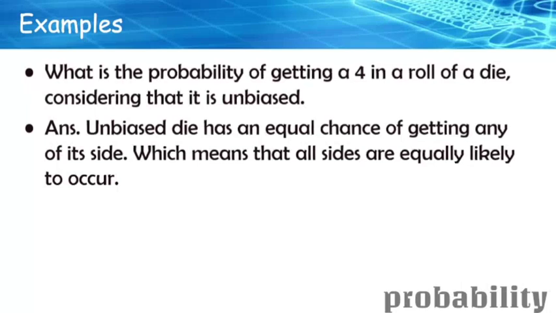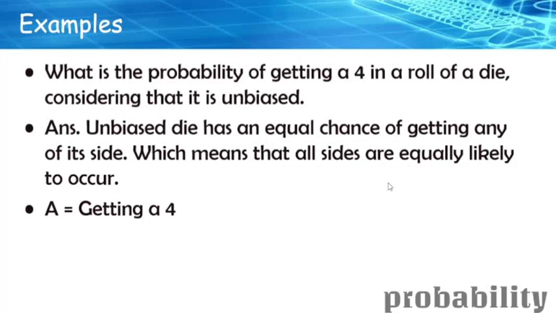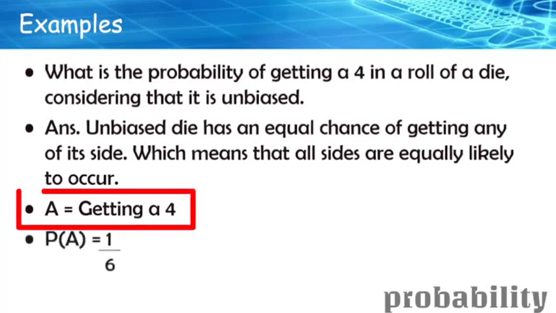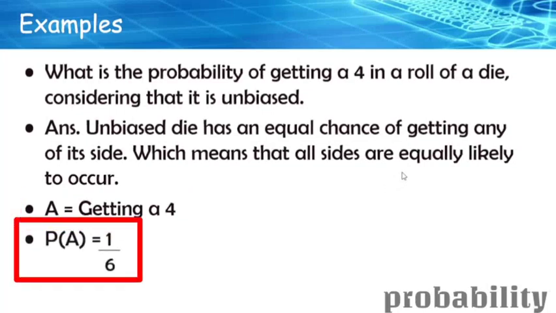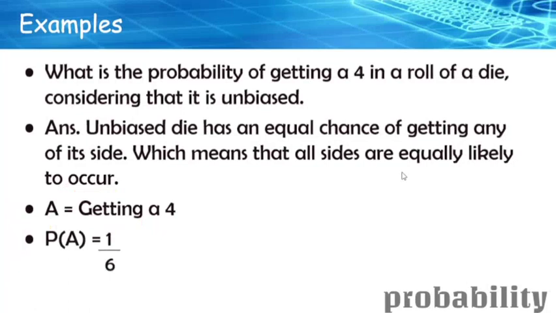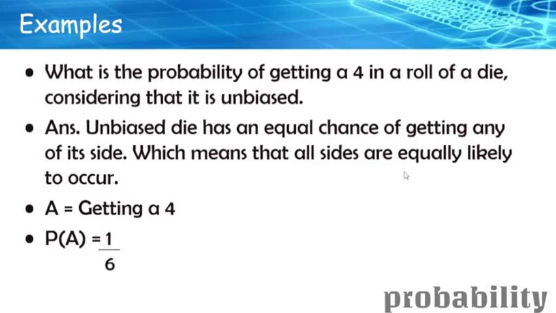Assuming everyone has paused the video and figured it out, let us see what exactly we will be getting. Let us consider A as getting a 4, and the probability of A is nothing but 1 by 6. When you roll a die, you will be getting a 4 only once, the one outcome of occurring. And the total number of outcomes is 6.